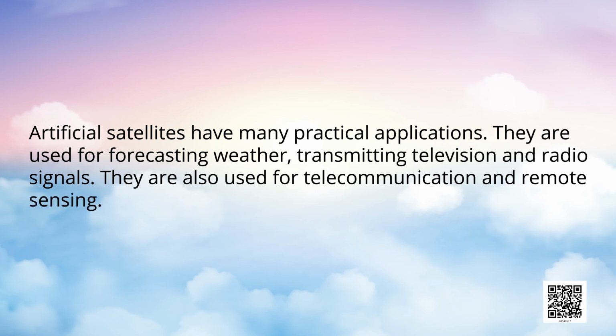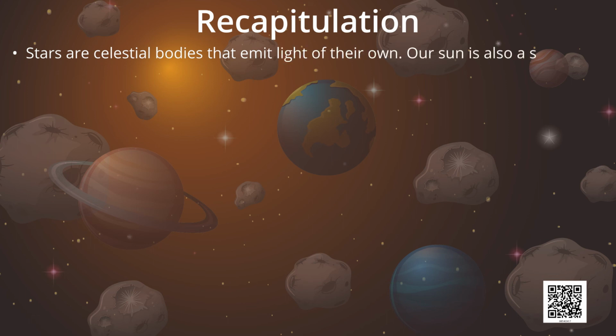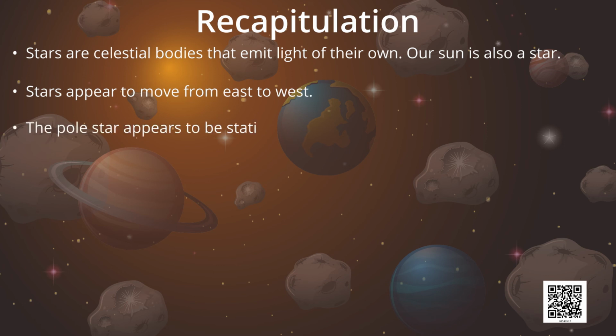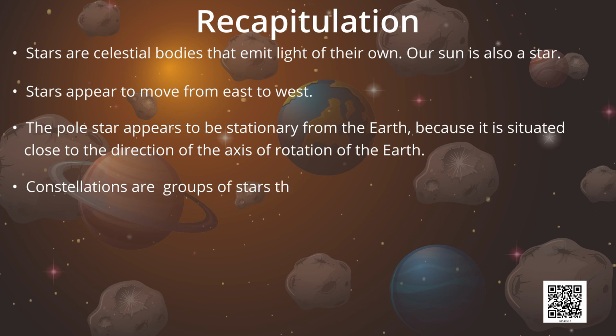So children, let us summarize what we have studied today. Stars are celestial bodies that emit light of their own. Our sun is also a star. Stars appear to move from east to west. The pole star appears to be stationary from the earth because it is situated close to the direction of the axis of rotation of the earth. Constellations are groups of stars that appear to form recognizable shapes.